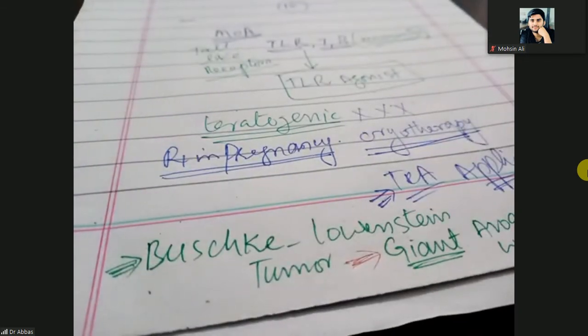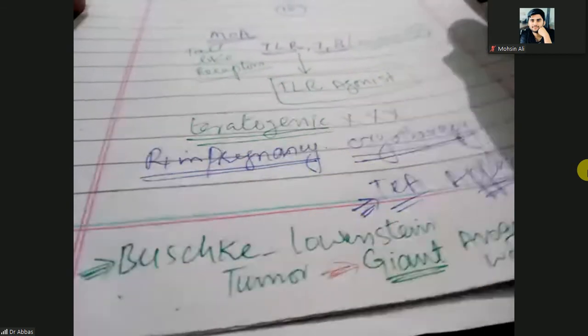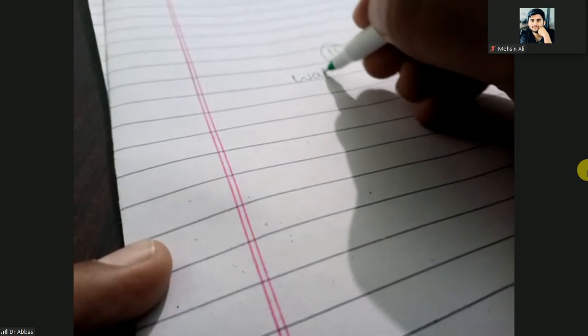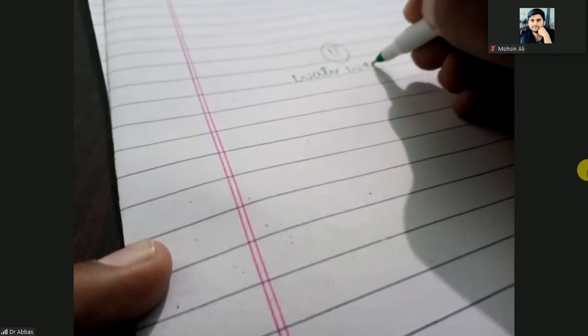Clear? So here we have completed anogenital wart. Next wart is the water wart. Page number is 11.